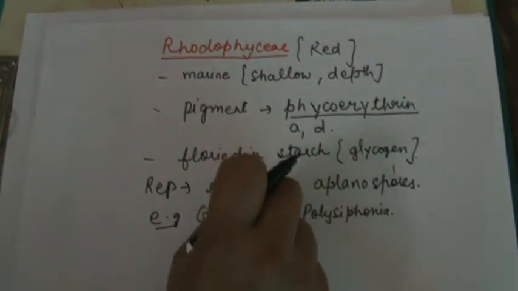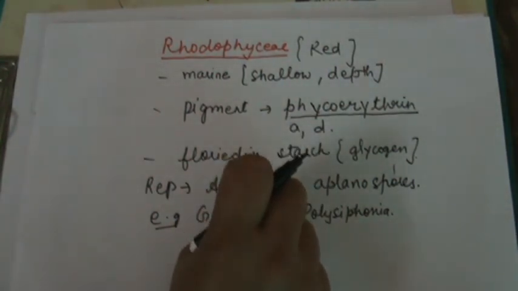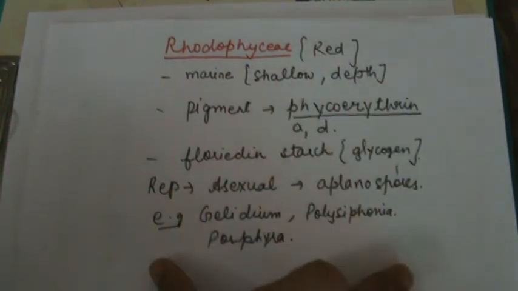In the next session, we will switch over to the division Bryophyta. First division is Thallophyta, second division is Bryophyta. These divisions are of the plant kingdom or kingdom Plantae. Thank you and have a nice day.